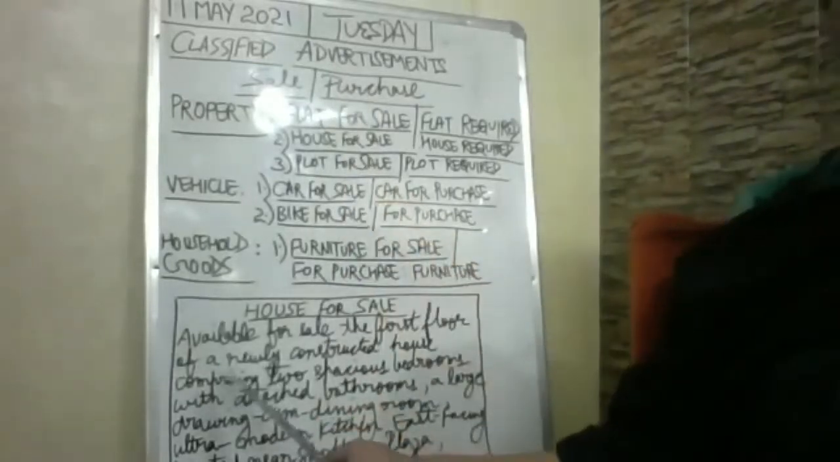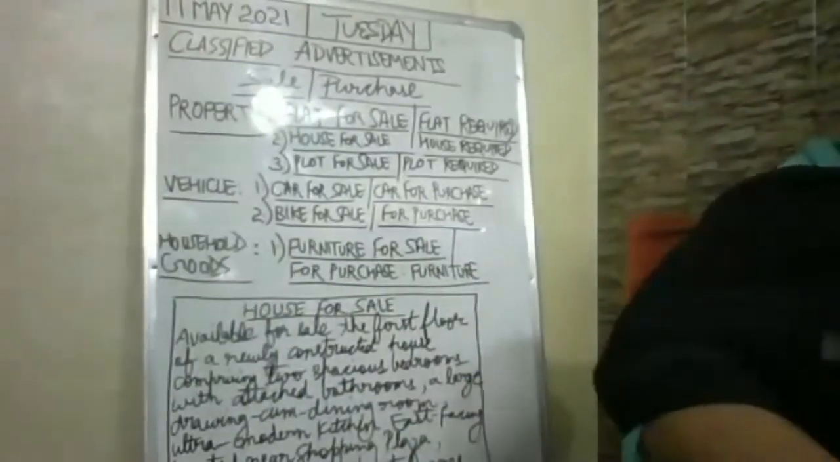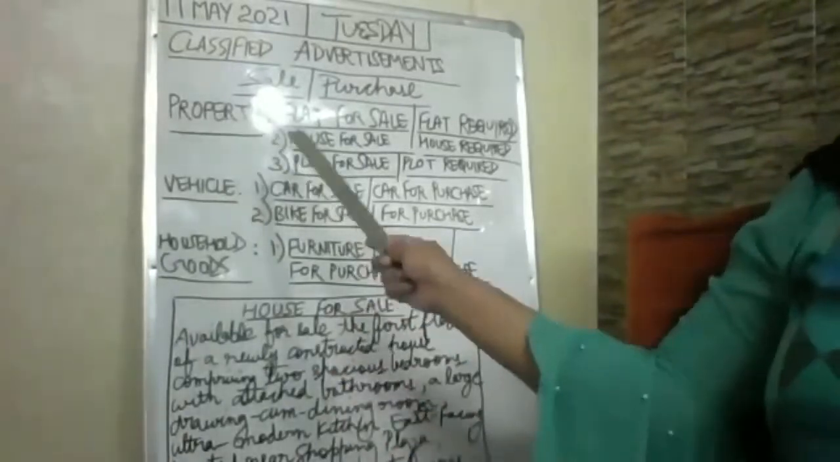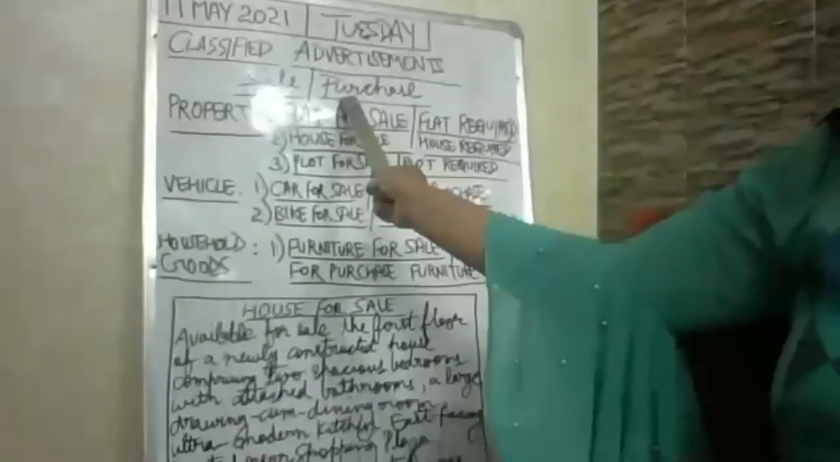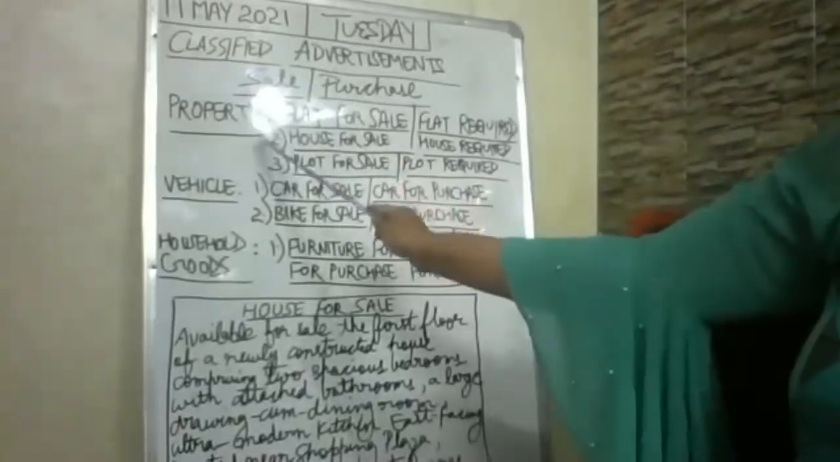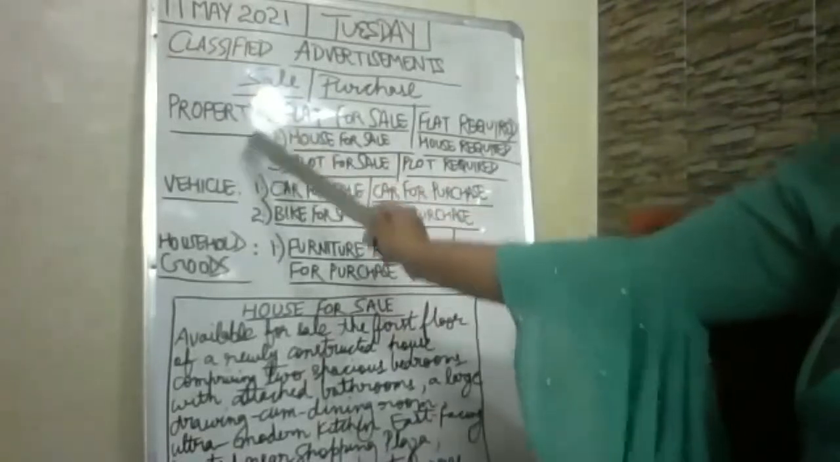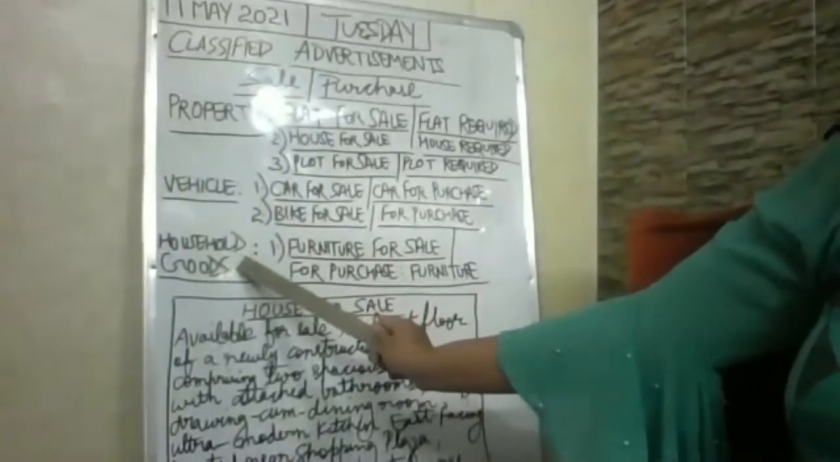I have just written one sample here, but before doing that sample, firstly, we will be understanding the category sale purchase. Fine, if reflection is there, I have written sale purchase here. Normally there are three categories under sale purchase. First is property for sale. Second is vehicle for sale. And last one is household goods.